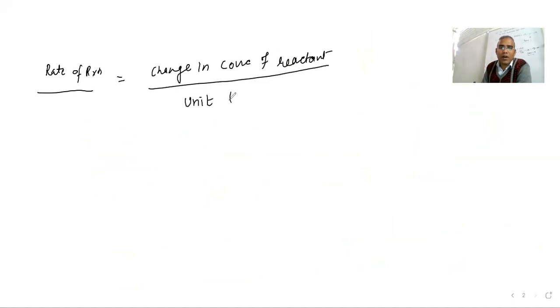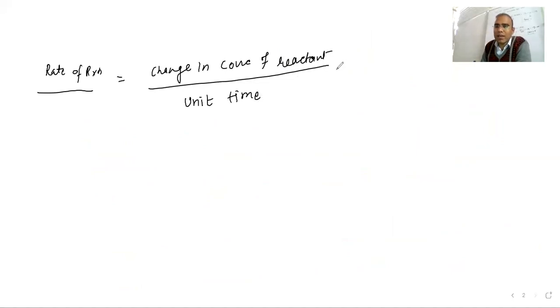In the same way, you can write it in terms of product. As time passes, the product gets formed and the amount of reactant decreases. It's very simple: as time increases, the concentration of reactant is converting into the concentration of product. More and more reactant combines to give more end product.